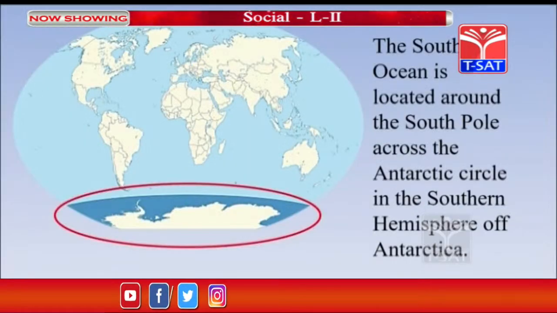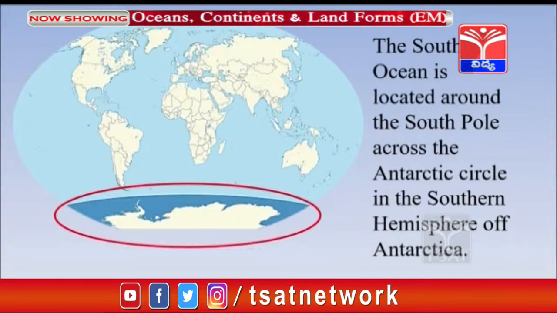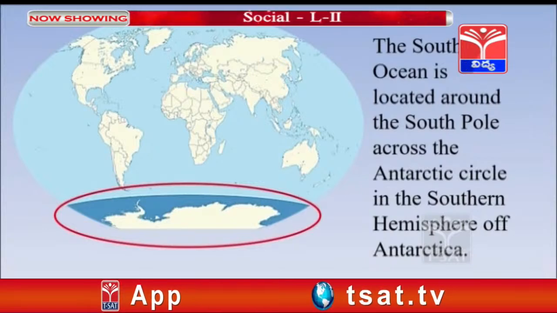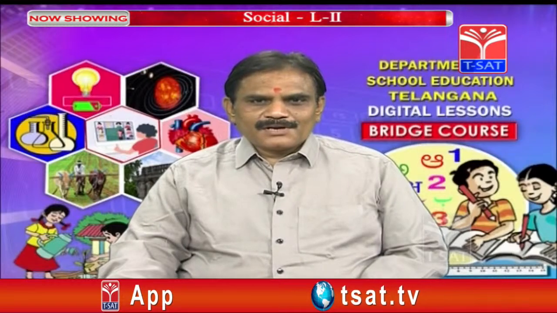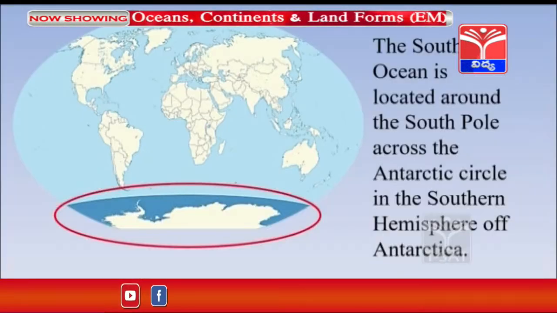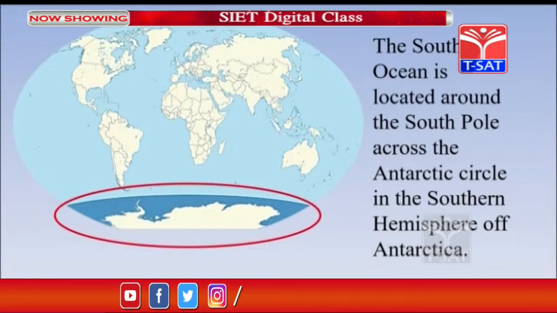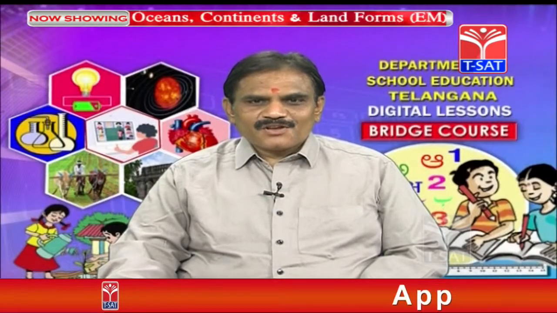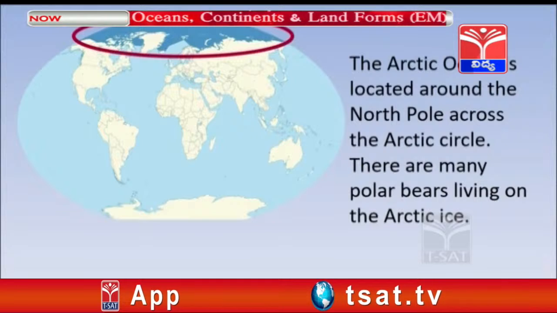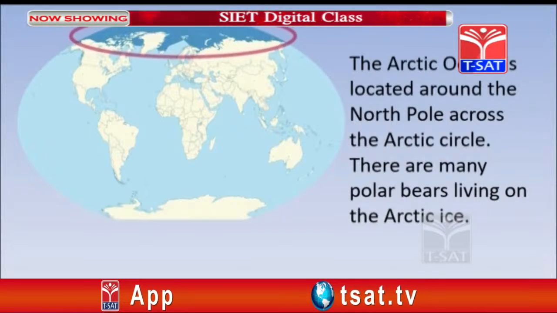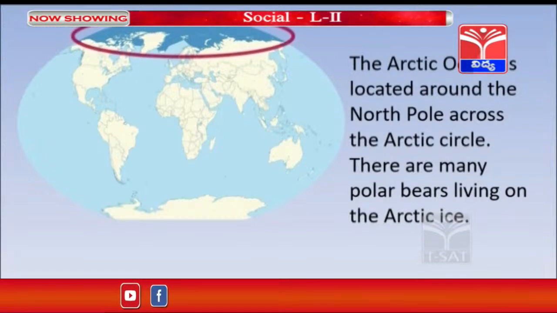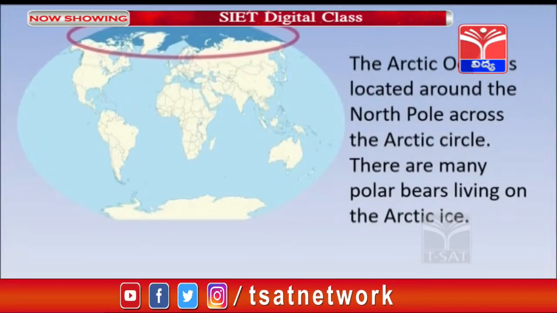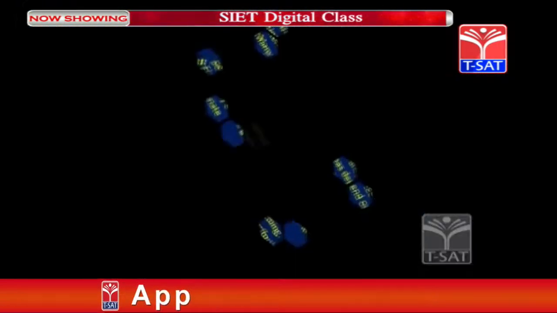Now let us see about the Southern Ocean, which is located around the South Pole. It is surrounded by the Antarctic Circle. The Southern Ocean is in the southern hemisphere, and it surrounds the Antarctica continent. Now towards the north side, this is the Arctic Ocean, which is located totally around the North Pole. It is totally covered with ice only, and here we can see polar bears living on it.